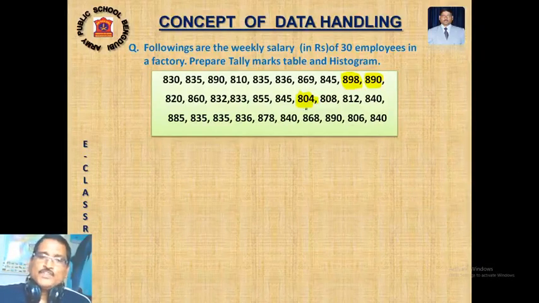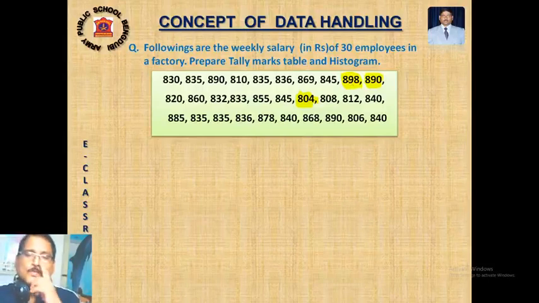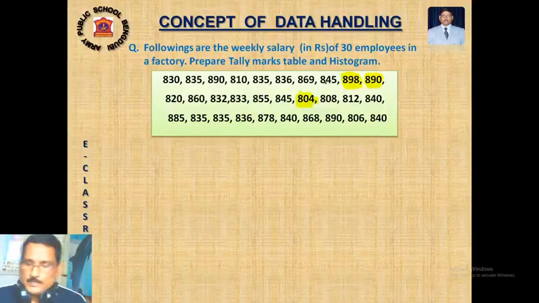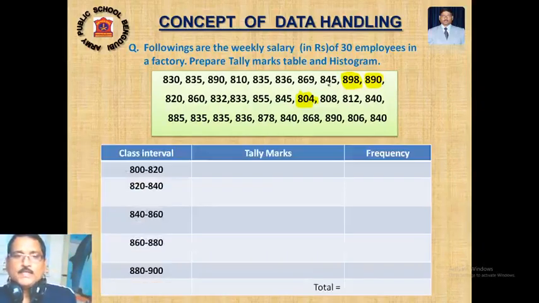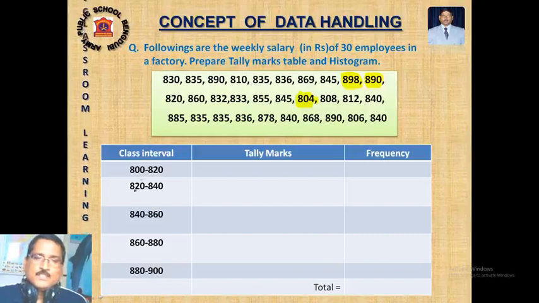With the help of this we have to decide: minimum is 804 and maximum is 898. The gap is large. Here also we have to take the help of a grouped frequency distribution table. That means we have to group their salaries. The group will be either a multiple of 10 or 20 or 25, whatever is good. So better is 800 to 820, 820 to 840. This way, within 5 class intervals I can represent the salaries of all the employees.